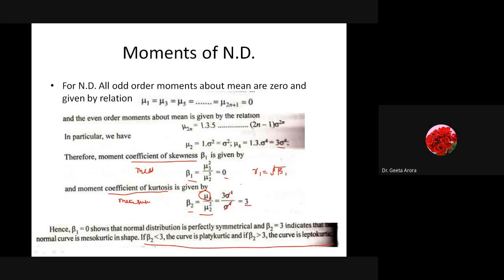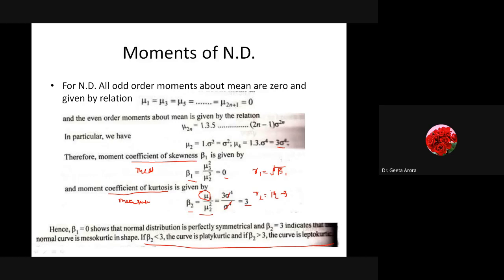Similarly, the measure of kurtosis is given by gamma 2, which is beta 2 minus 3. Obviously, if beta 2 is 3, the gamma 2 value is 0, which depicts that we are getting a normal curve.